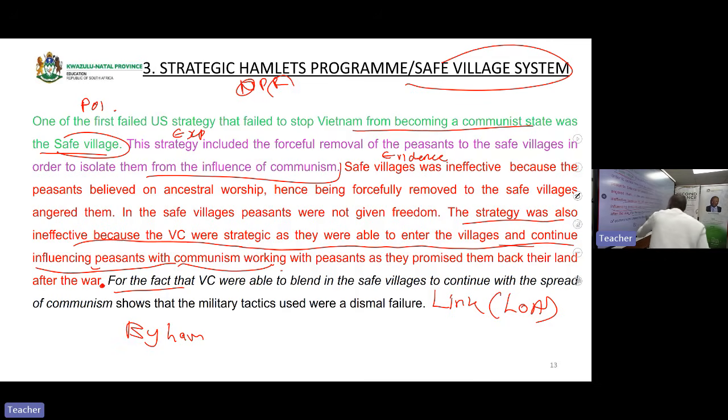For the fact that Viet Cong were able to blend in the safe villages to continue with the spread of communism shows that the military tactics used by USA were a dismal failure. You don't just say the information in the above paragraph shows that the military tactics used by USA is a failure.